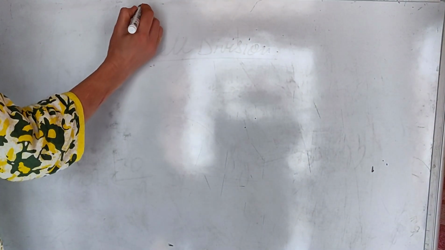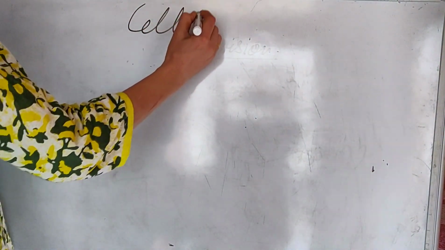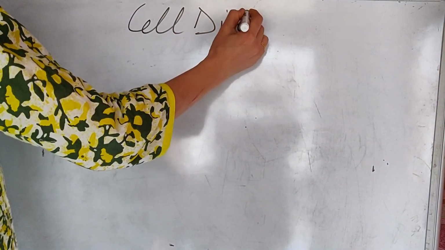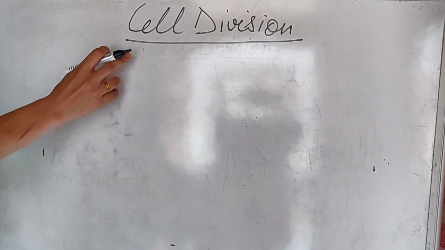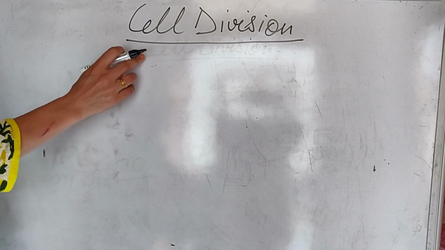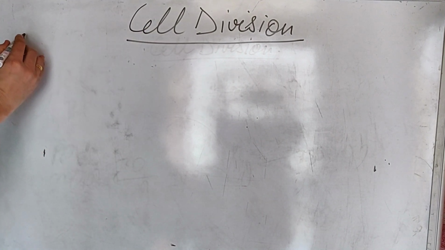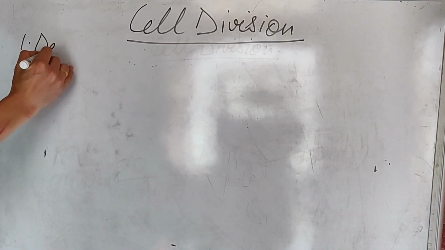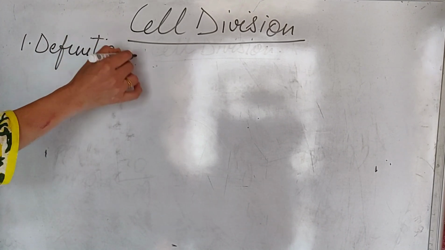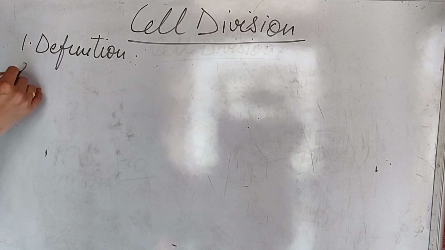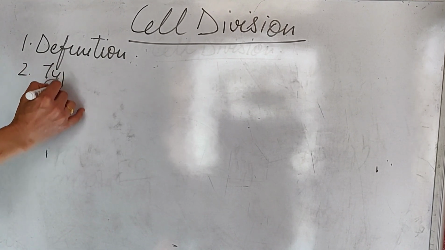One topic was left, that was cell division. It is the last topic of the chapter Fundamental Unit of Life. In this, first of all, we will do the definition, and then we will do its types.